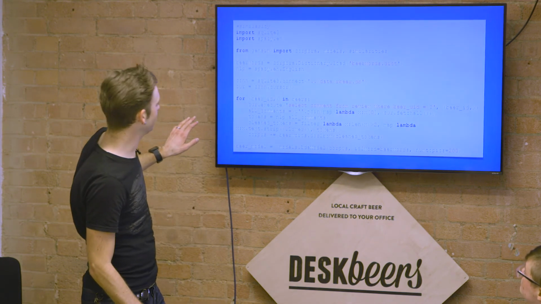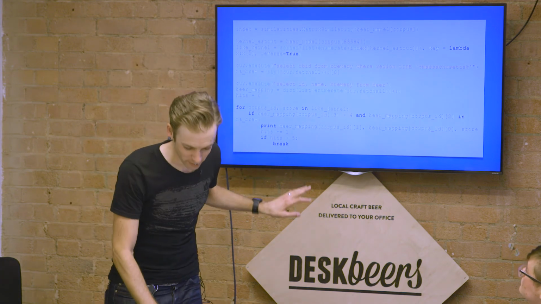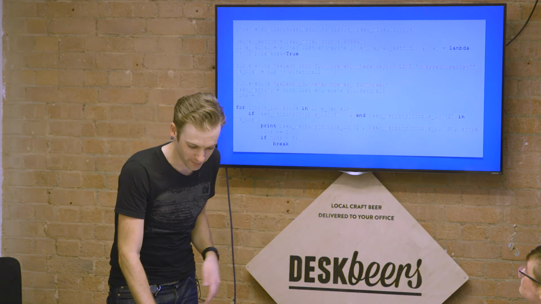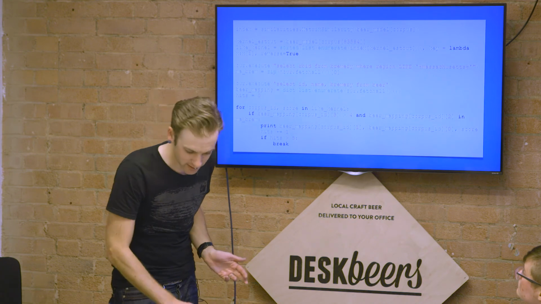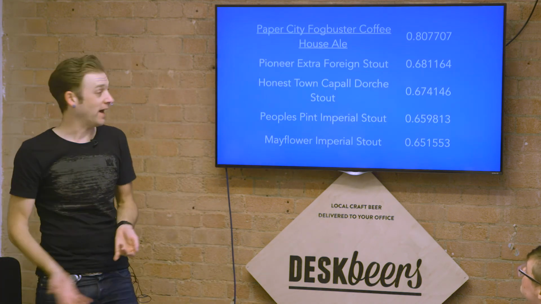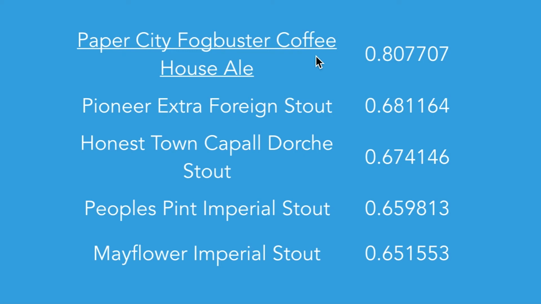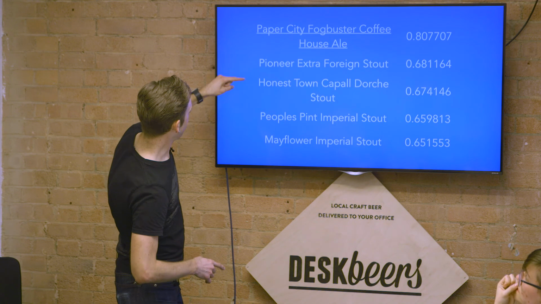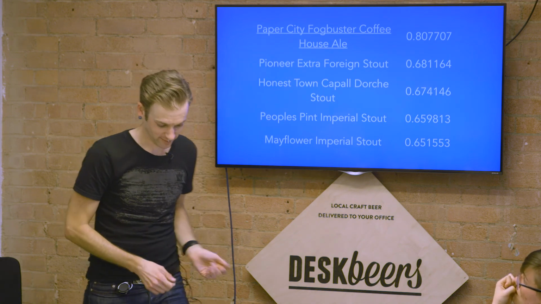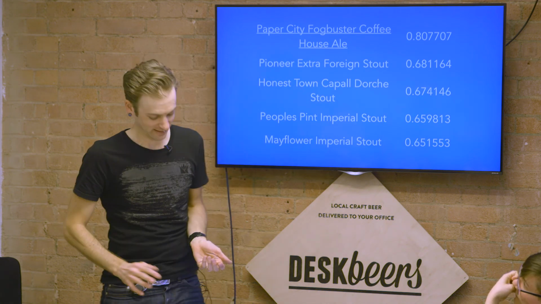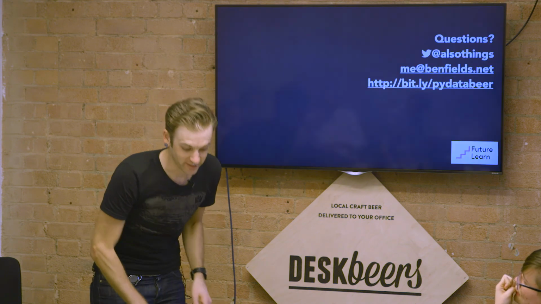There's some Python, there's some more Python. I'm not going to talk about this too much. If you really want to look at my code, talk to me later. After we do that, we get this nice list of other stouts that were produced in New York State that are available somewhere in New York City that are very similar in particular to Kernel Export Stout. I've had that one, and I can report they're both nice. So that's scientific, right?